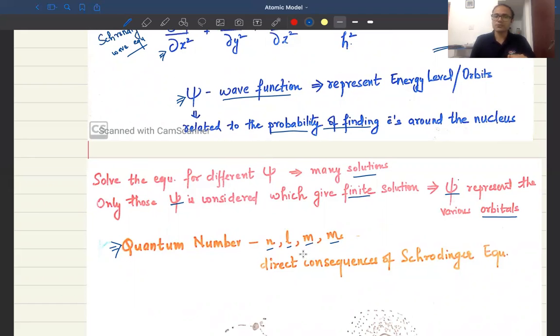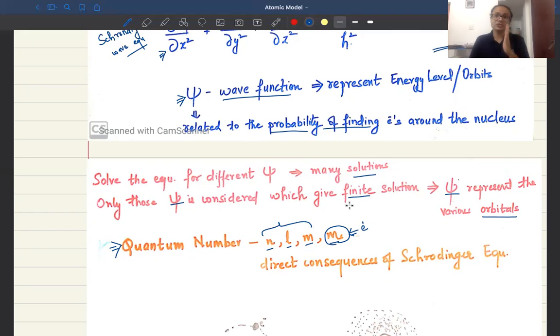The first three, the principal, angular, and magnetic quantum numbers, are a direct solution of the Schrodinger wave equation.